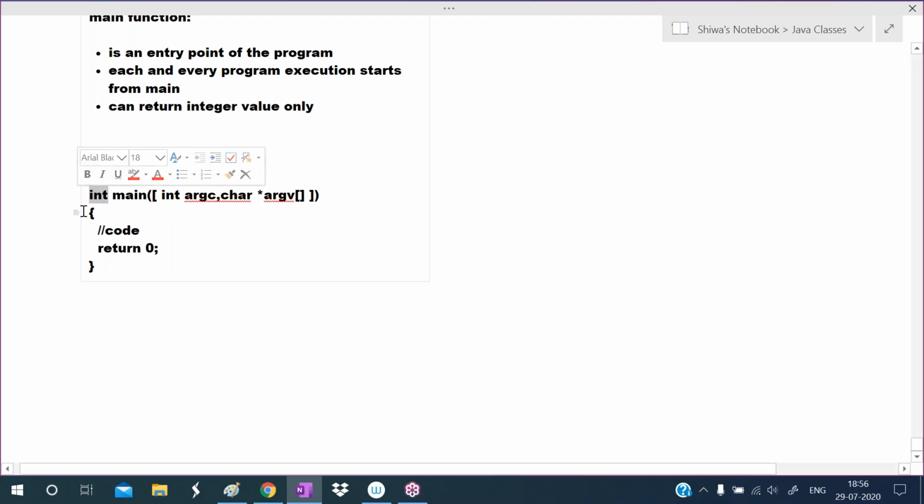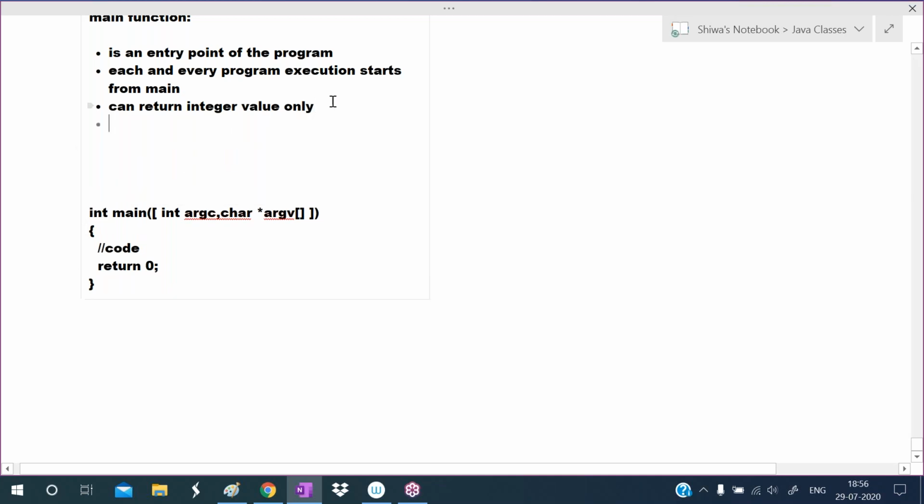So always the return type is int here. But in C++, the default return type is int. So even if you don't write int here, implicitly it takes int only. Even if you don't write return 0, implicitly it takes return 0 only. Because the default return type for the C++ language is int.